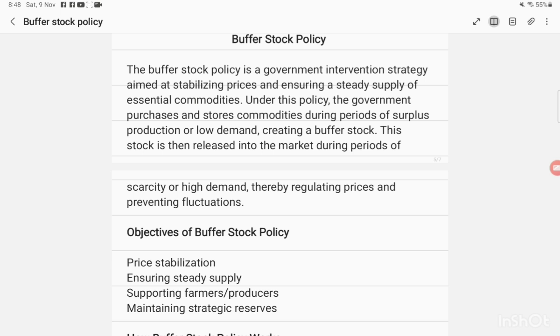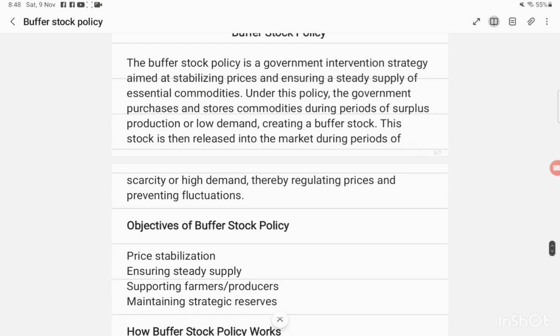Under this policy, the government purchases and stores the commodities during periods of surplus production or low demand, creating a buffer stock. This stock is then released into the market during periods of scarcity or high demand, thereby regulating prices and preventing fluctuations.